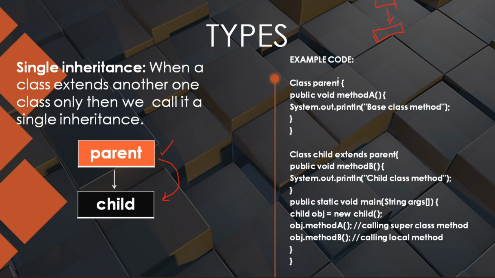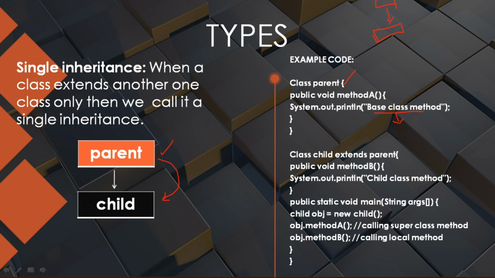Here is a small program. Here this is a parent class. In this parent class there is a method named A. In this method A we have some content, that is, base class method. So when we are printing from the parent class, we will print base class method. This was inherited in the child class. Class child extends parent, so the parent class is inherited by the child class. In this child class there is another method in which we will print some content.